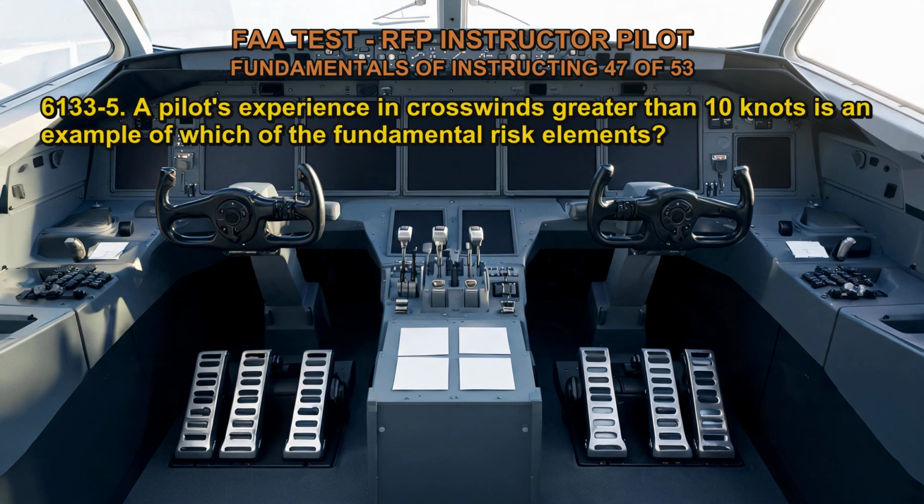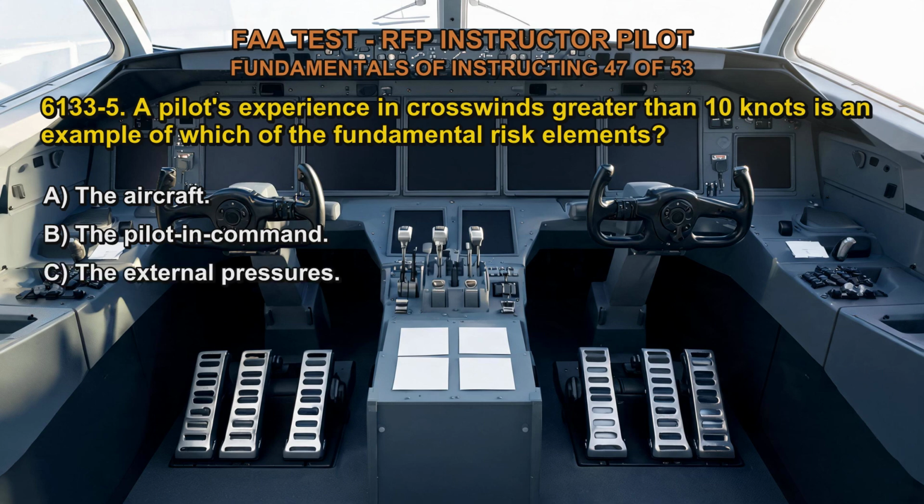Q6133-5. A pilot's experience in crosswinds greater than 10 knots is an example of which of the fundamental risk elements? A. The aircraft. B. The pilot in command. C. The external pressures. The correct answer is B.